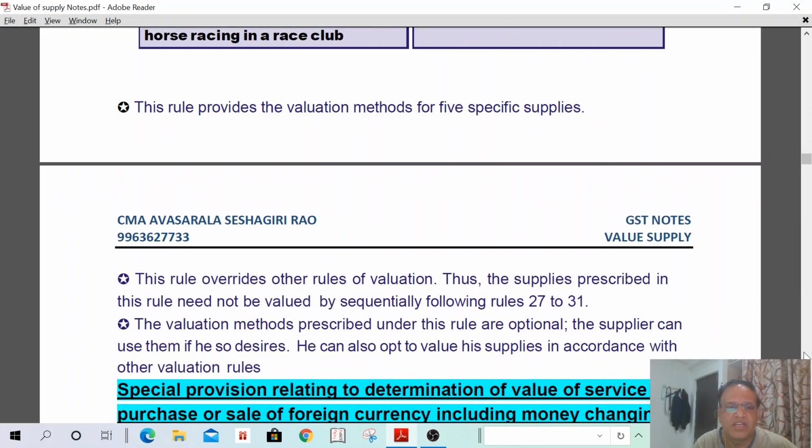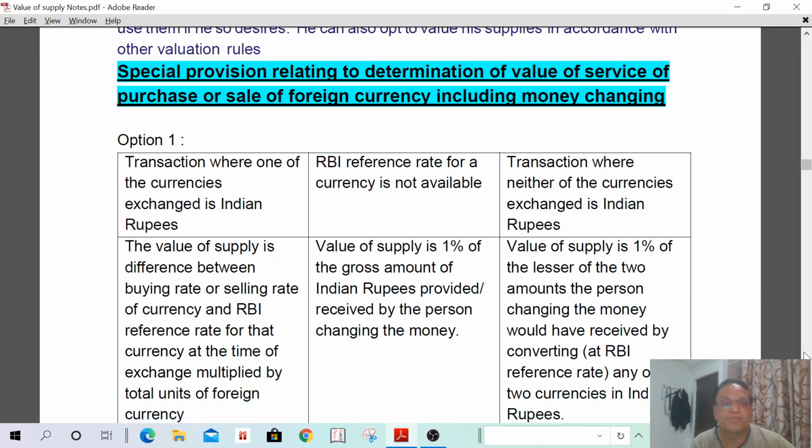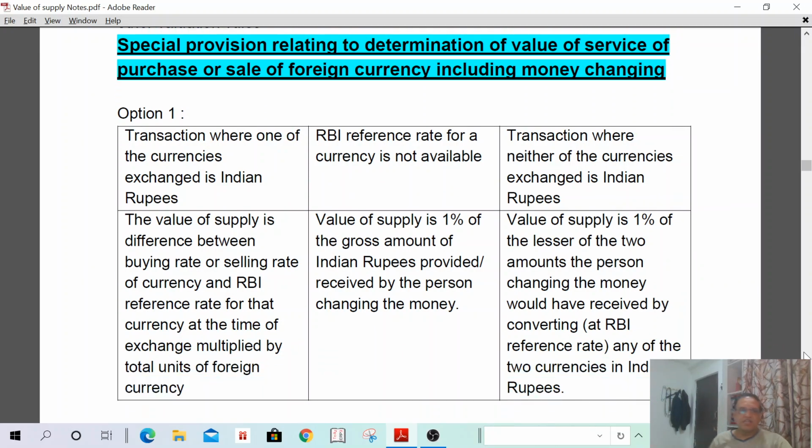This is only for reading purpose, not much attention required. Then special provisions relating to the determination of value of service of purchase or sale of foreign currency, including money changing. That means how to value the supply in case of forex dealers. Forex dealers, what are they doing? They are selling or purchasing the foreign currency. Then what is the value of supply for them? There are two options available. First, we are going to discuss the first option.